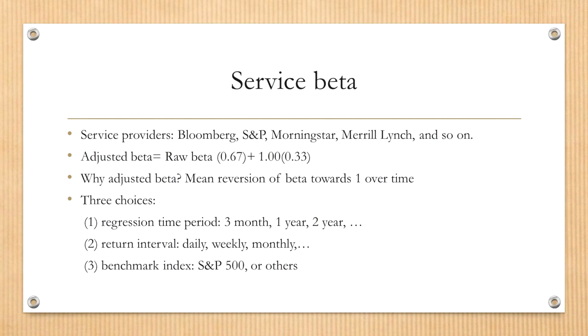Right? And some people do long-term beta estimation, let's say a 5-year beta. Then you may use weekly data or even monthly data. But I think weekly data will be better, because 5 years times 52 weeks gives you more than 200 observations for regression. But if you use monthly data, there are only 60 observations during the 5-year time period. And the last one is benchmark choice, S&P 500, and I think most people will use the S&P 500.